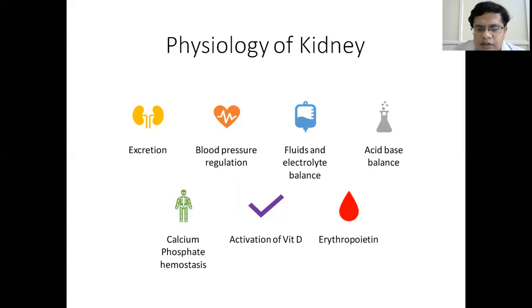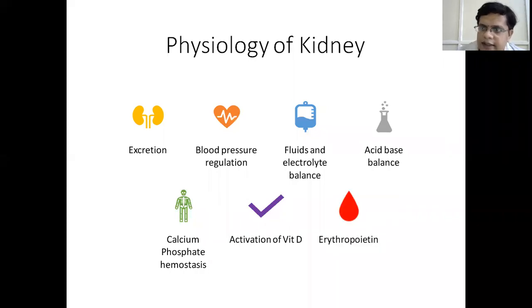From the physiology, we all know that vitamin D, to become active, it has to undergo hydroxylation. 1-alpha hydroxylation and 25 hydroxylation. 25 hydroxylation occurs in the liver, and 1-alpha hydroxylation occurs in the kidney. So the active metabolite 1,25 dihydroxycholecalciferol is produced in the kidney.